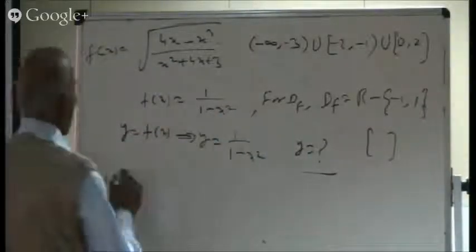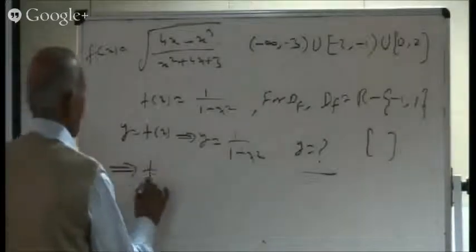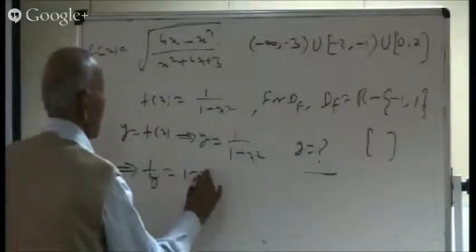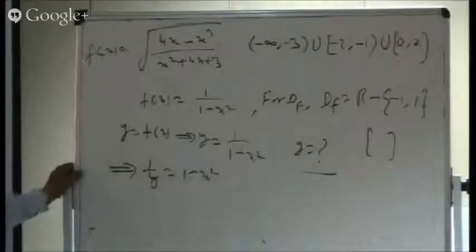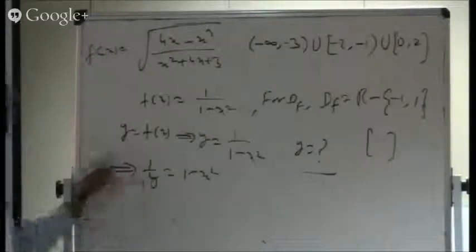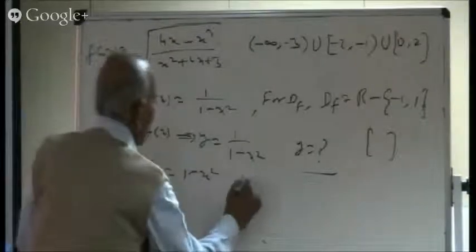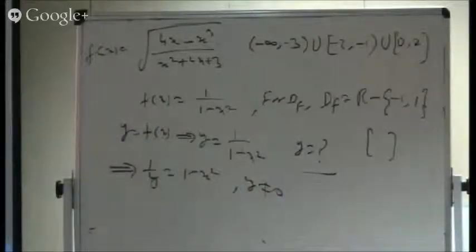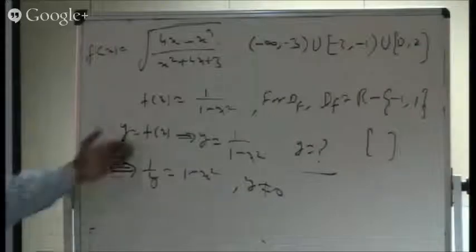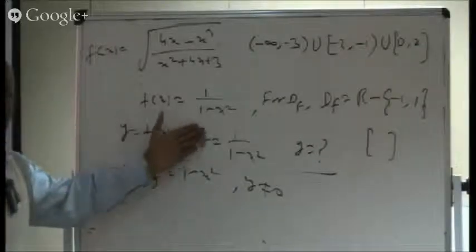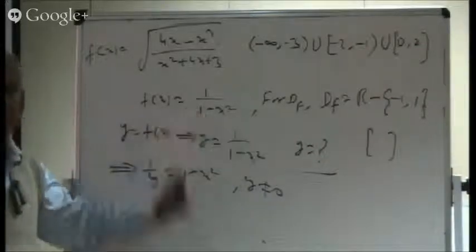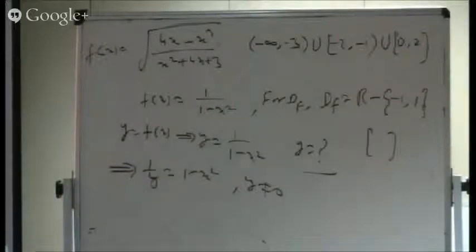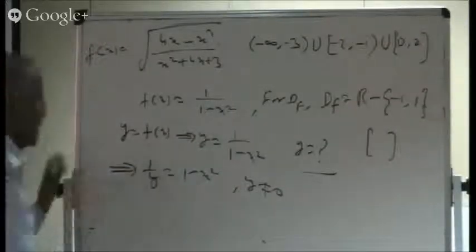Well, for the range, from here I am taking the reciprocal. So 1 over y is equal to 1 minus x squared. I have taken the reciprocal. When you have taken the reciprocal, one thing is quite clear, that y should not be equal to 0. Because if I put 0 here, I can multiply and we'll be getting 1 equal to 0. So 0 is not allowed.